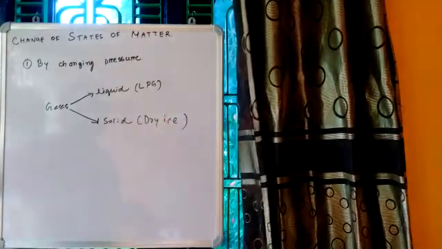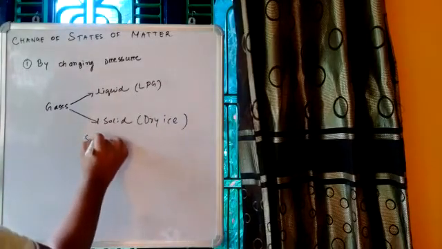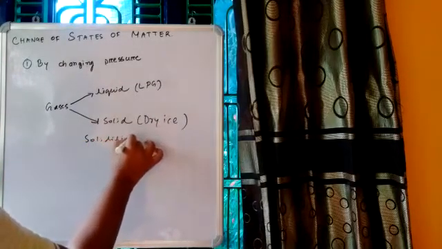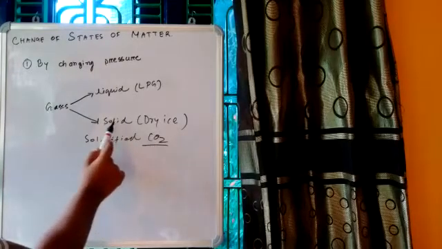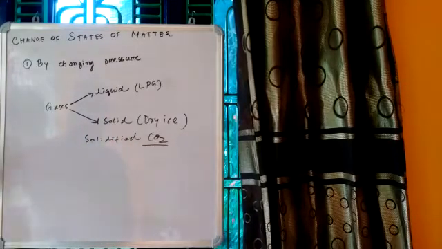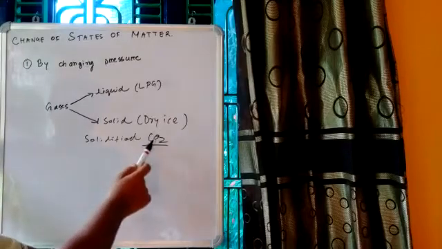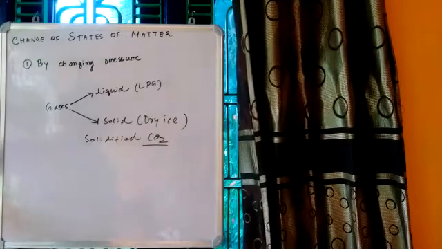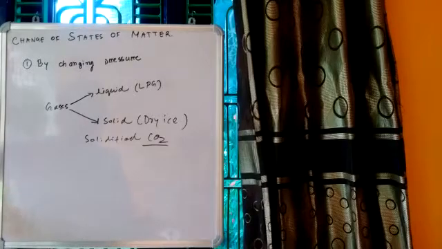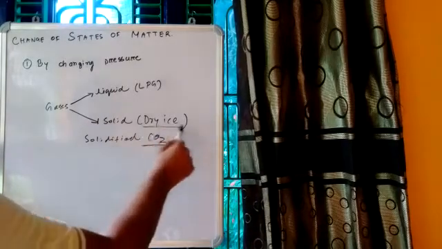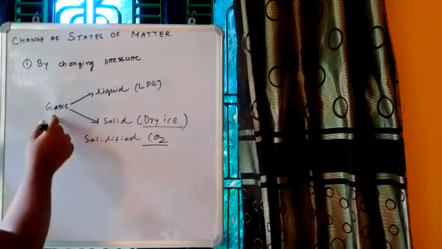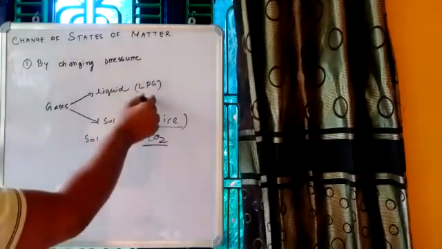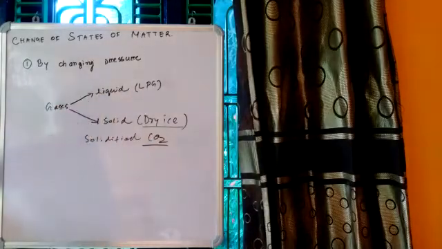So dry ice is essentially solidified carbon dioxide. Carbon dioxide is a gas, and when it is converted into solid by applying huge amount of pressure, this solid carbon dioxide is called dry ice. So dry ice is an example of gases converted into solid, and LPG is an example of gases converted into liquid.